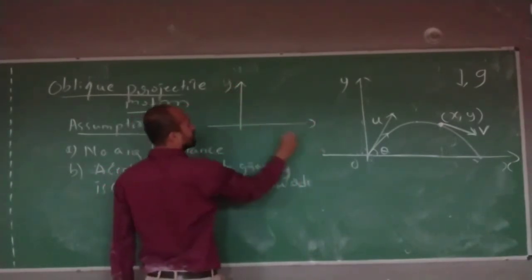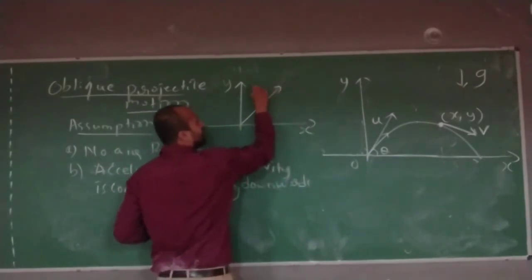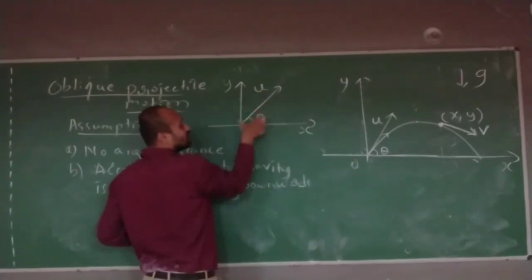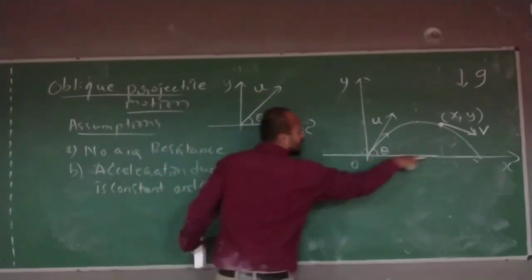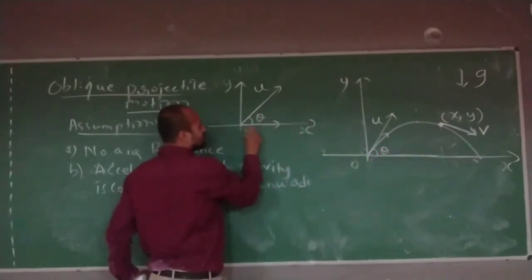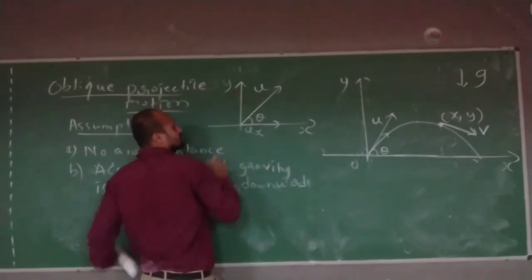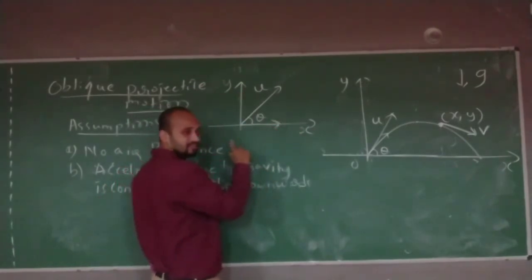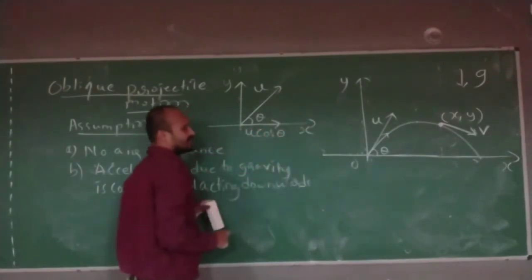The same diagram: this is y, this is x. This is the initial velocity u, this is angle theta. The component of this initial velocity along the x-axis is how much? Let us take ux. Along the x-axis, don't you think it is u cos theta?